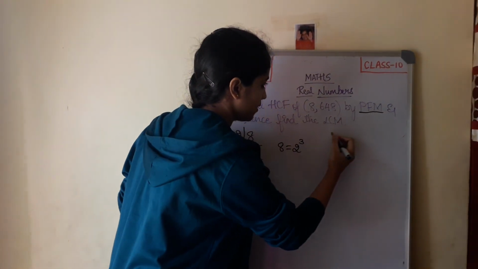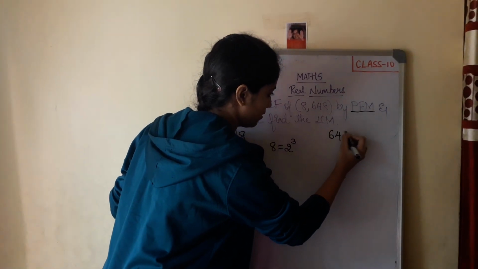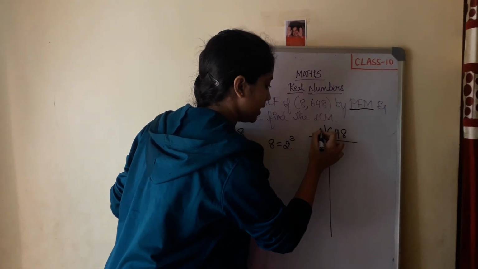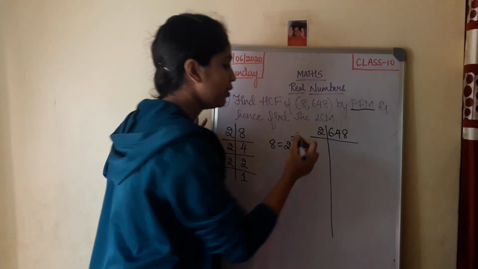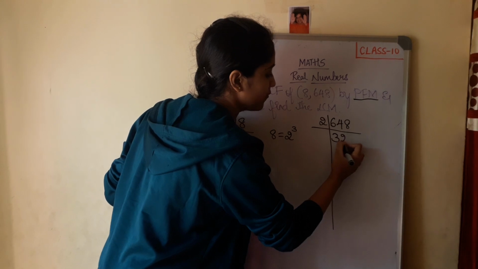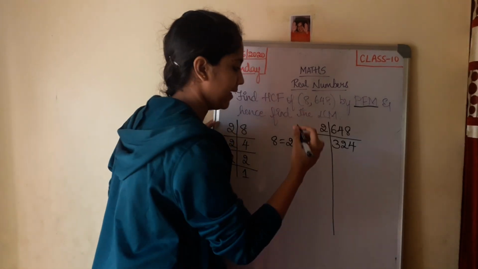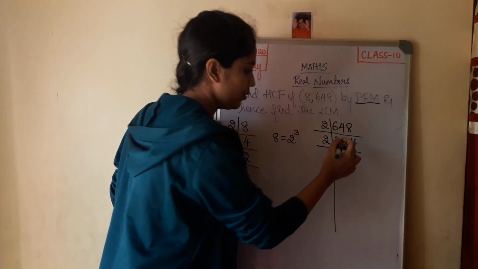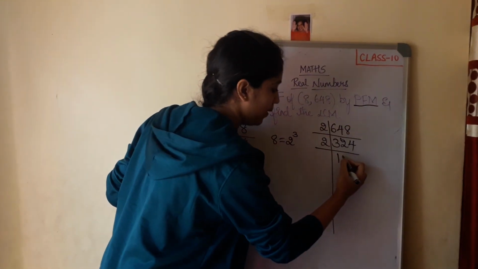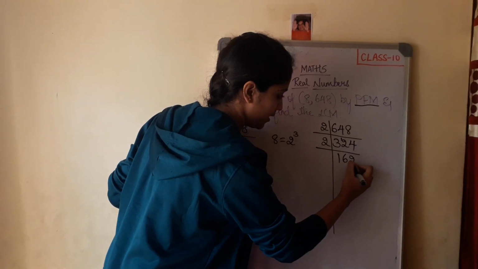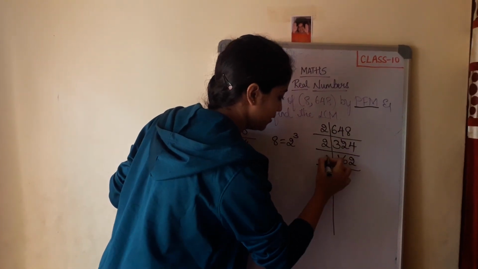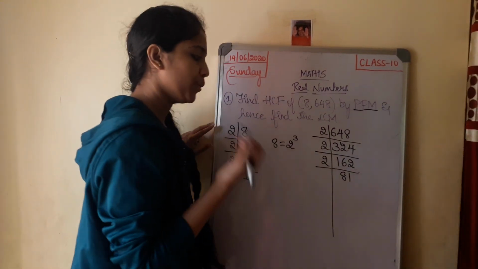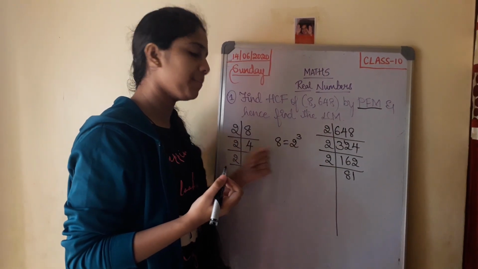Next, 648. Now again start with the smallest prime number 2. 2 3 is 6, 2 2 is 4, and 2 multiplied by 4 is 8. Next, 2 multiplied by 1 is 2. You have 1 remaining. 2 multiplied by 6 is 12. 2 multiplied by 2 is 4. Next, 2 multiplied by 8 gives me 16. 2 multiplied by 1 is 2. Now 81 is not a multiple of 2.